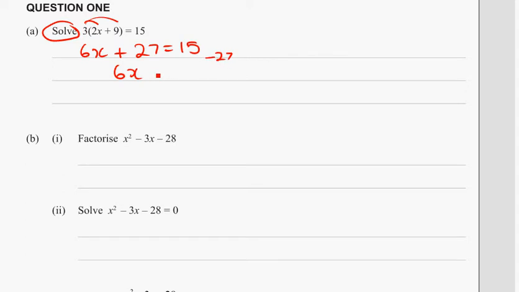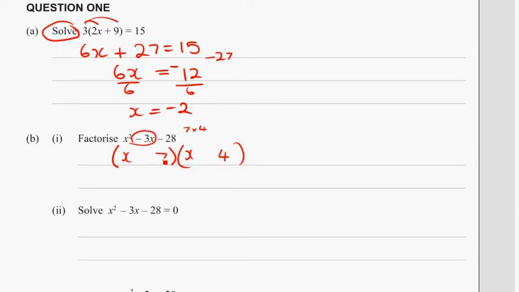Minus 27. Negative 12. Right, we're after to factorise. Coefficient of x squared is 1, so it's a lot easier. 7 times 4 is 28. Because we want negative 3x, the larger number needs to be the negative. And you can always do a check. We're going to get x squared plus 4x minus 7x minus 28, and there's your minus 3x.